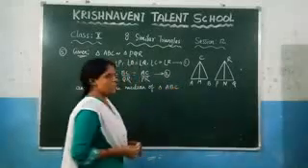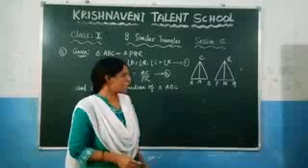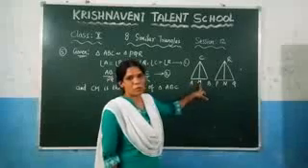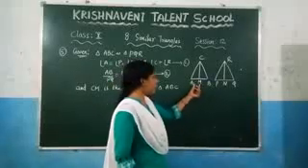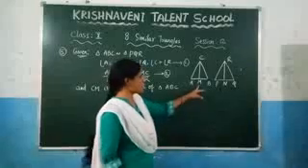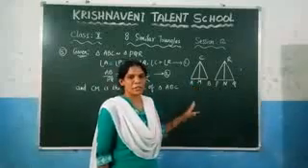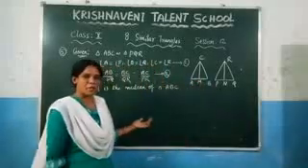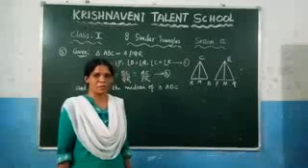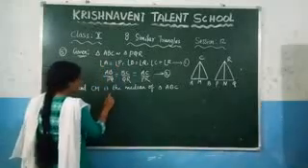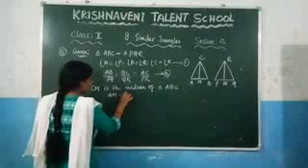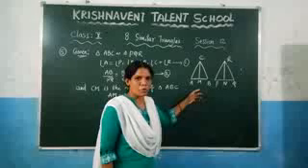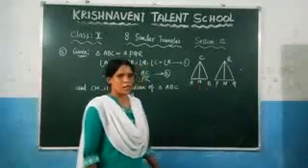So what is the meaning of median? Median is nothing but if you take the midpoint, since they have given here median, M is the midpoint of AB. From this you can write it here AM is equal to MB, because since it is a midpoint, it is dividing this line segment into equal parts. So you will get here AM is equal to MB. Why? Because they have given in the question CM is the median. Right? Because here M is a midpoint, so we can say that AM is equal to MB.